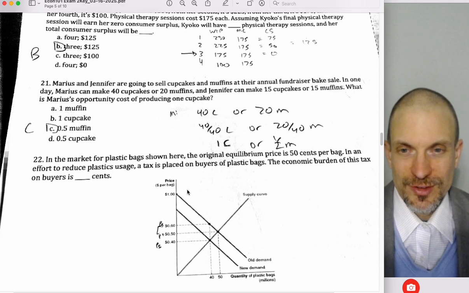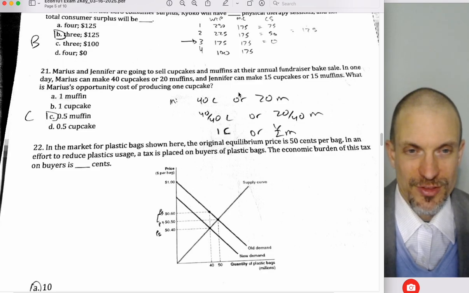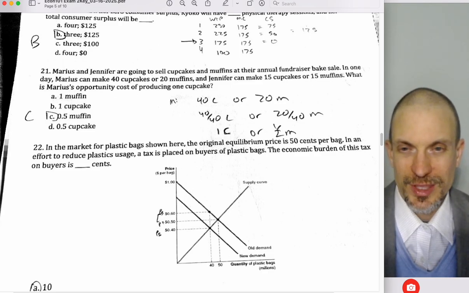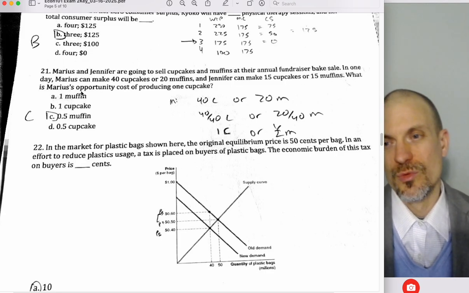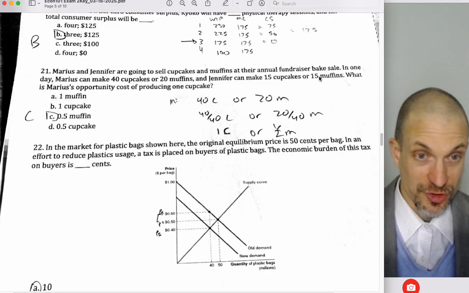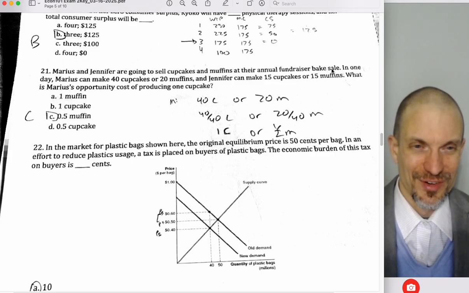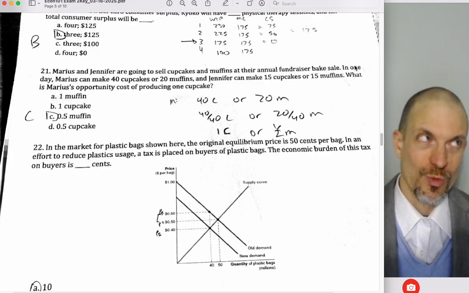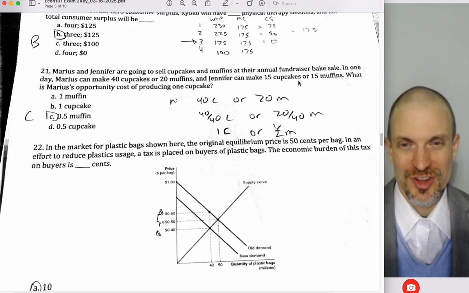Okay, so we've got cupcakes and muffins at a fundraiser. So we can get 40 or 20, we can get 15 or 15. What's the opportunity cost of producing one cupcake? Jennifer's is just 1. So 15 or 15, 15 divided by 15 is 1. So Jennifer's is just 1.